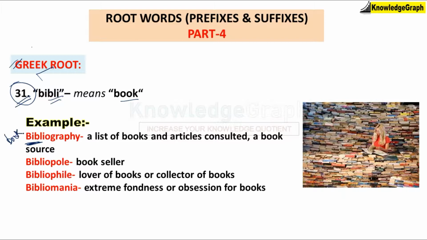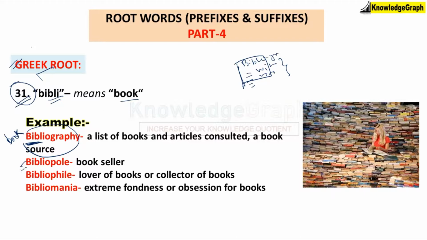So you can relate the word with book, and that is how you learn root words and vocabulary. Bibliography is nothing but a list of books and articles consulted, a book source. For example, suppose you made a project, and on the first page you have to give the bibliography. Bibliography is what all you had consulted to finish that project. So you will give references like Wikipedia and some book names. That's what is called a bibliography. I hope that is clear.